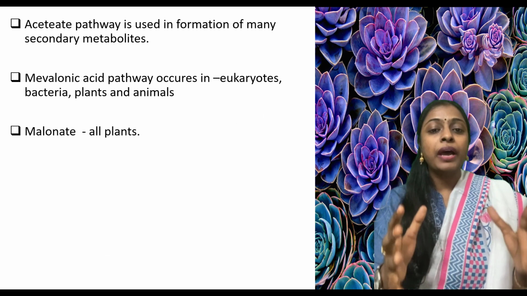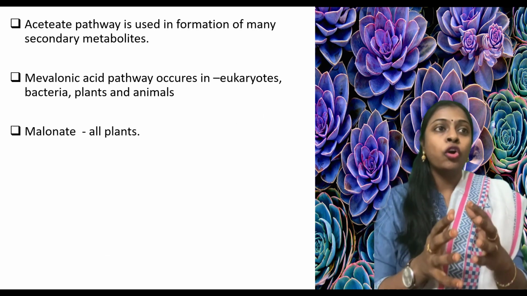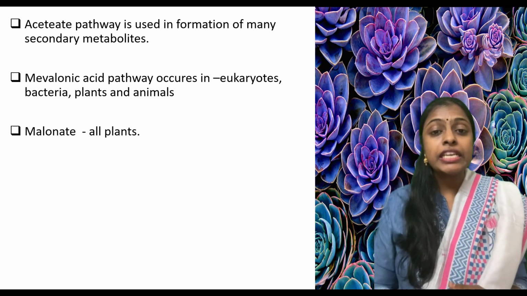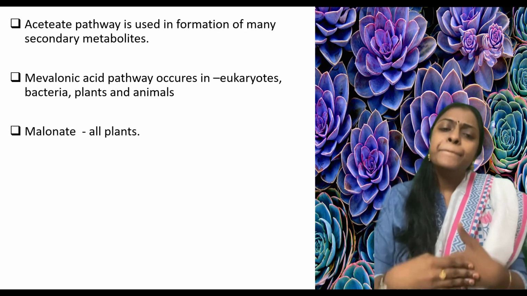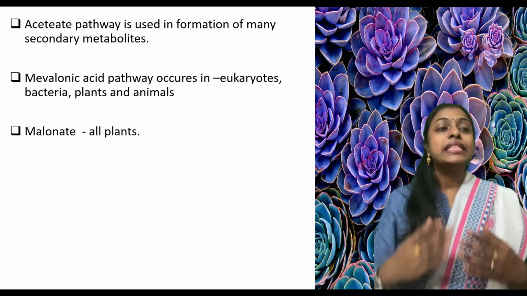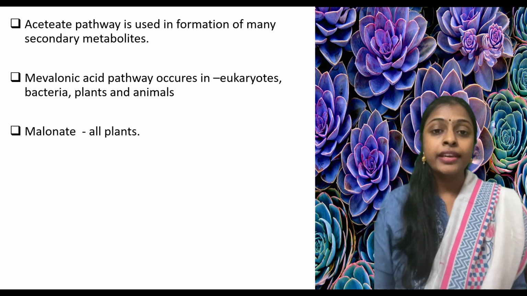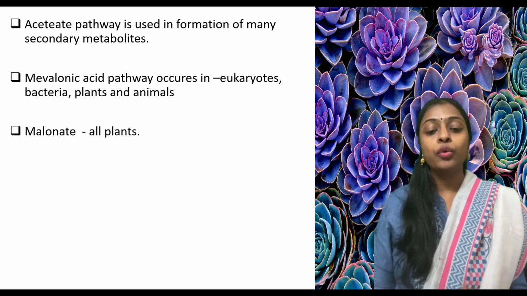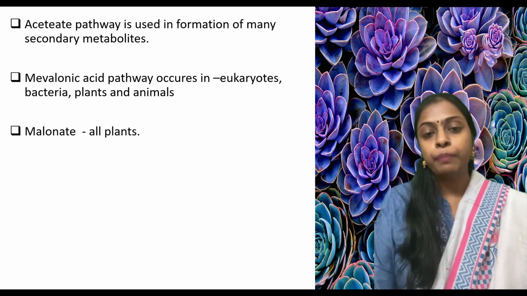Why is this acetate pathway so important? Because it is used for the formation of many secondary metabolites. The acetate mevalonate pathway is also known as the mevalonic acid pathway.